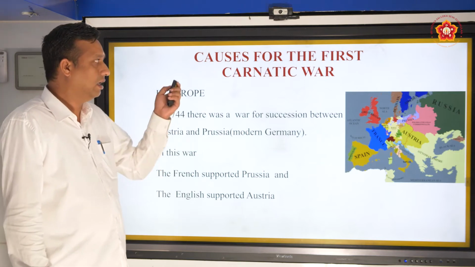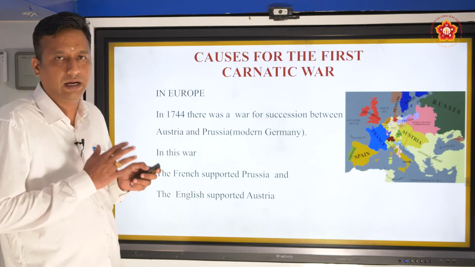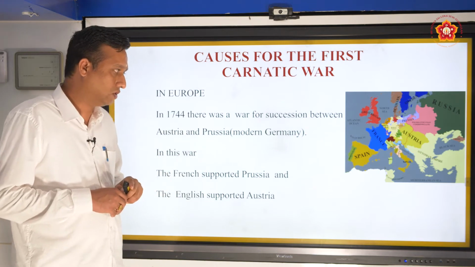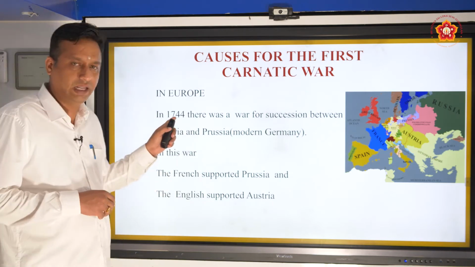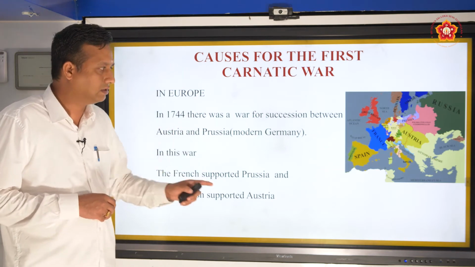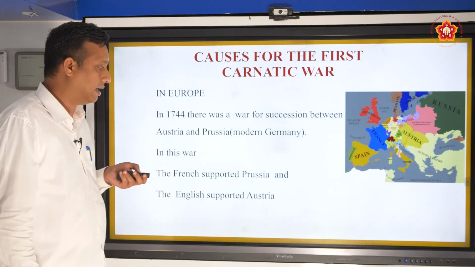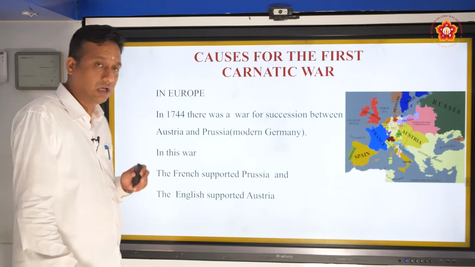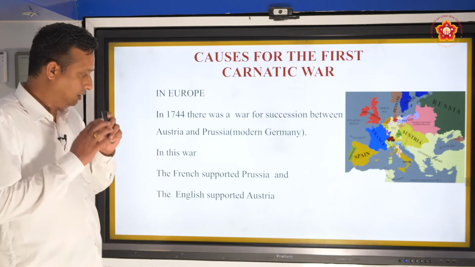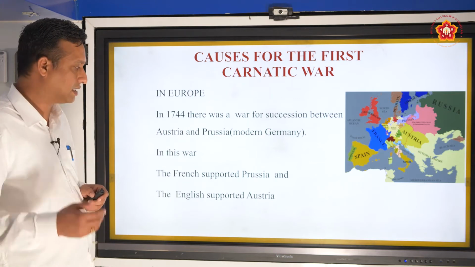There were many causes. For the causes of the first Carnatic War, there is a connection between Europe and India. Whatever happened in Europe had an impact in India also. In the year 1744 there was a war of succession between Austria and Prussia. Prussia is what you call today Germany. Germany was earlier called Prussia. Don't confuse it with Russia, it is a P, Prussia. Prussia means today's Germany. At that point of time it was all broken into pieces. Later on it became the German unification, which we'll be studying in the next classes.